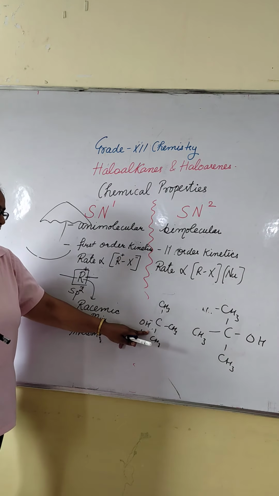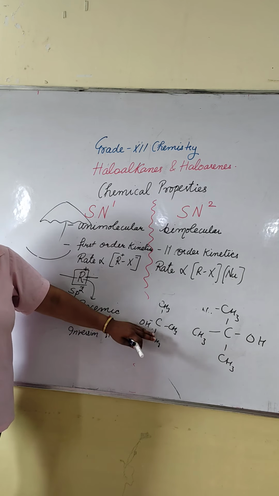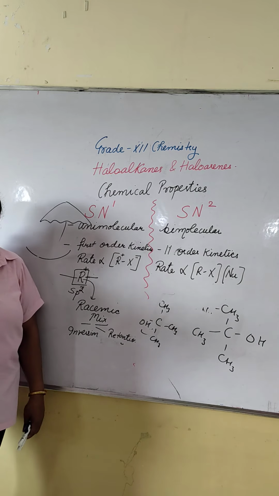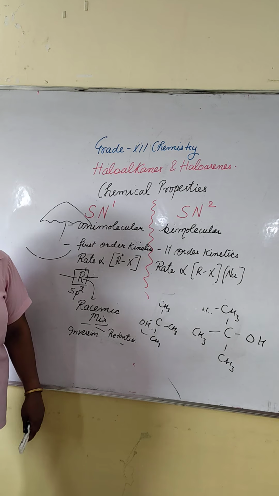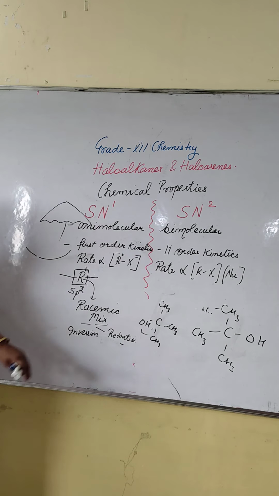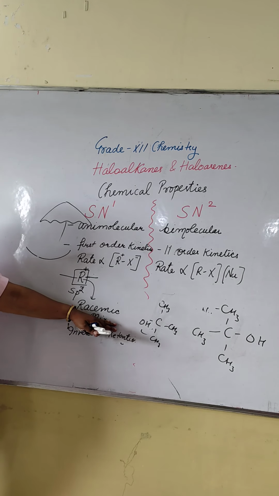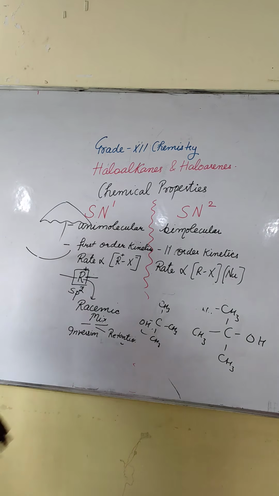Here it will attack from this side. You can take it from up or down also. Yes, the configuration will change. If the direction of the leaving group changes and the coming group changes, then the configuration will change. So in SN1, what will it form? A racemic mixture. Racemic mixture means both retention and inversion of configuration. Is this concept clear?